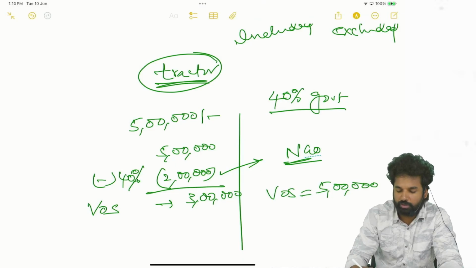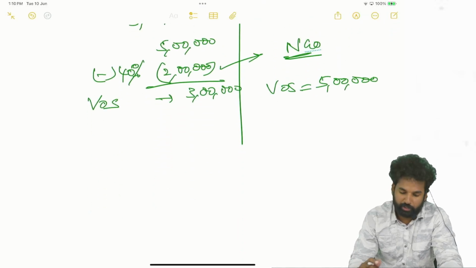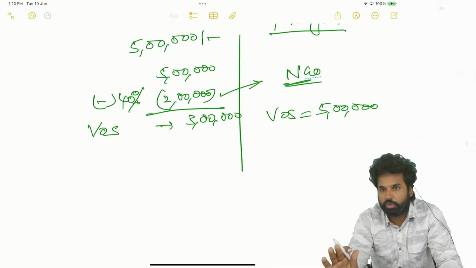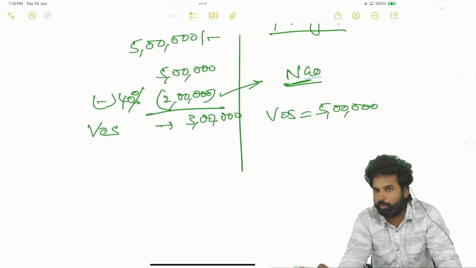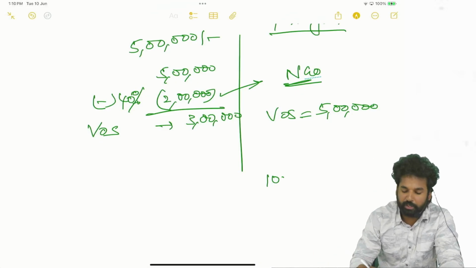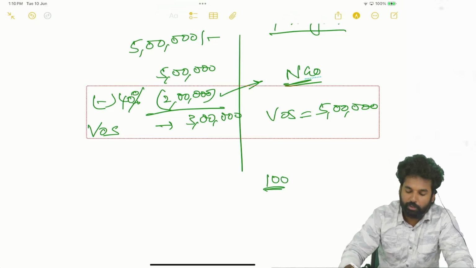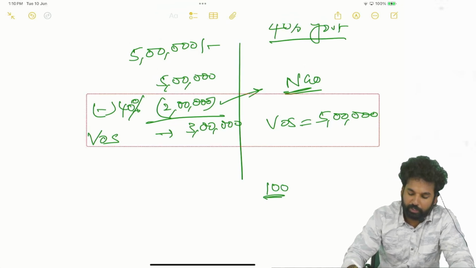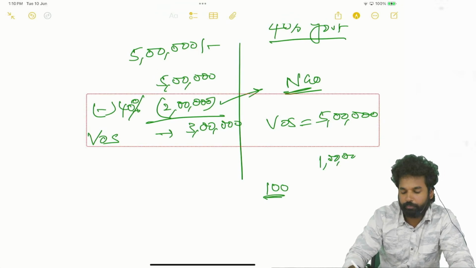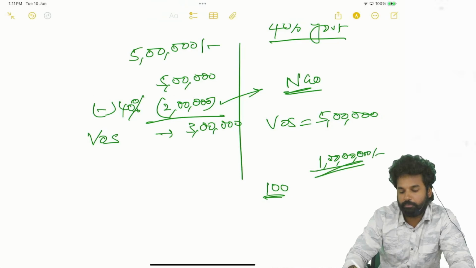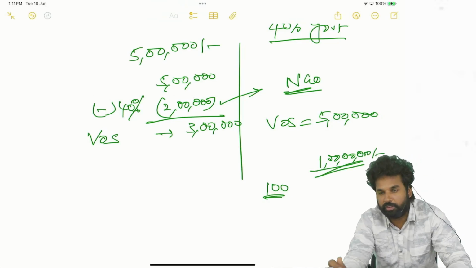Value of supply is equal to 5 lakhs. See, if the NGO wants to really support the farmers, for 100 tractors they are giving 1 crore rupees lump sum. 1 crore rupees subsidies they are giving to a tractor dealer.